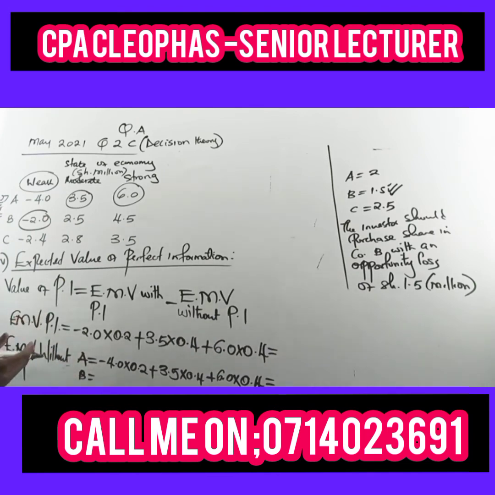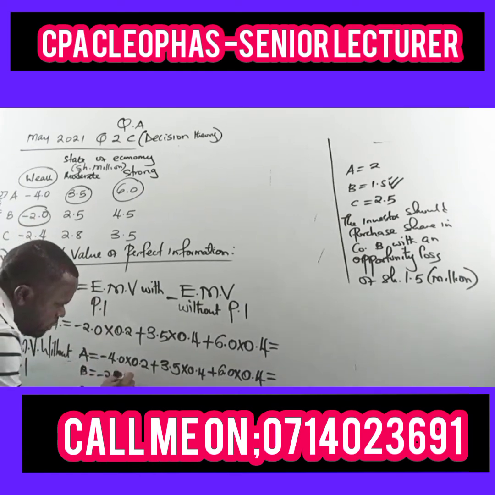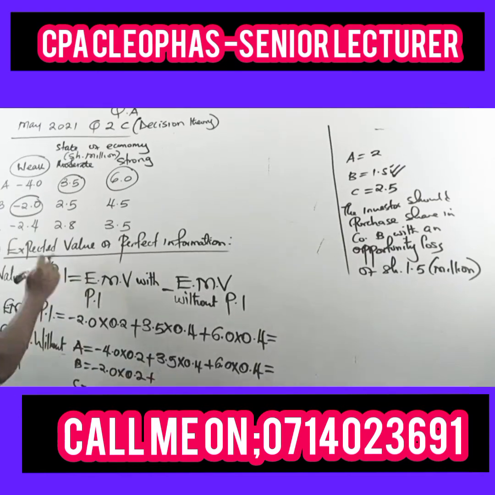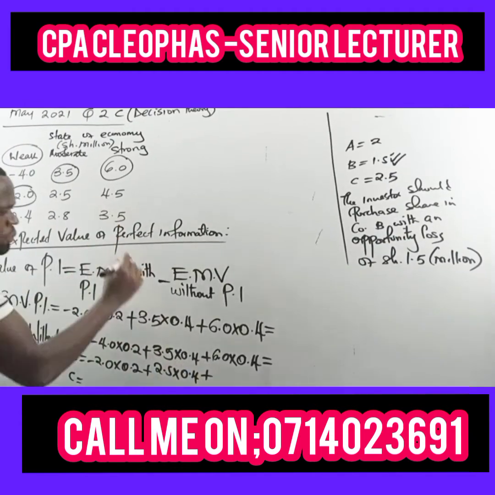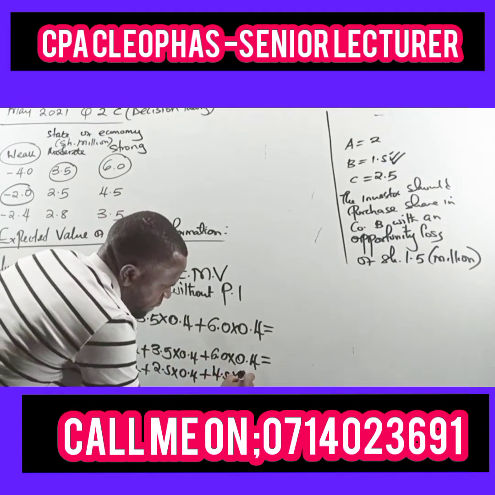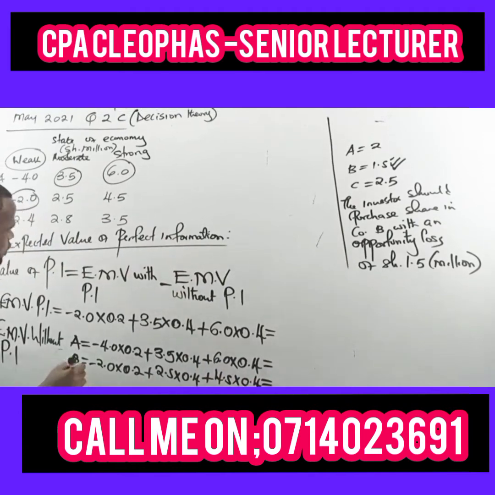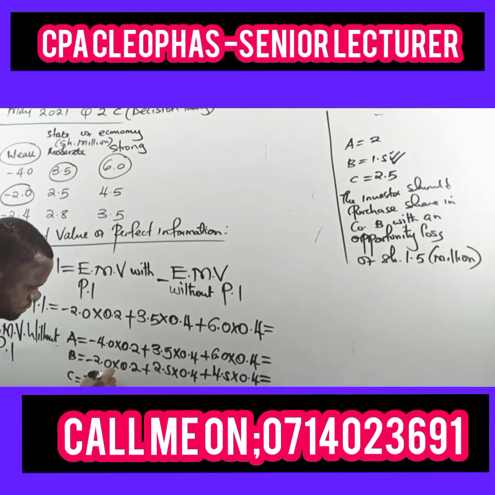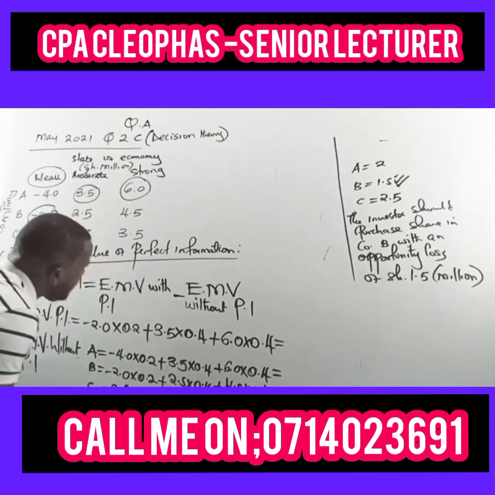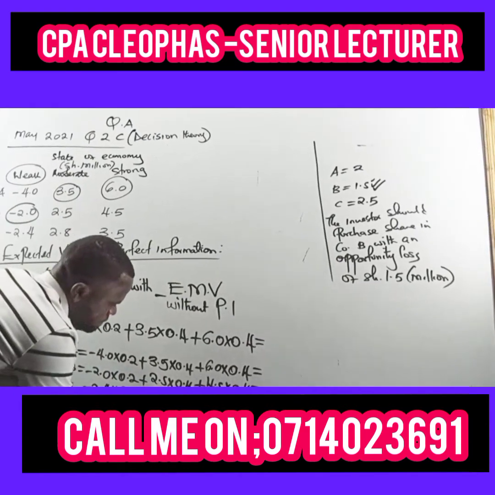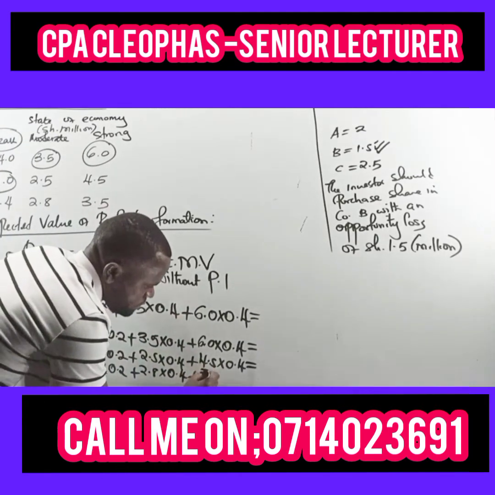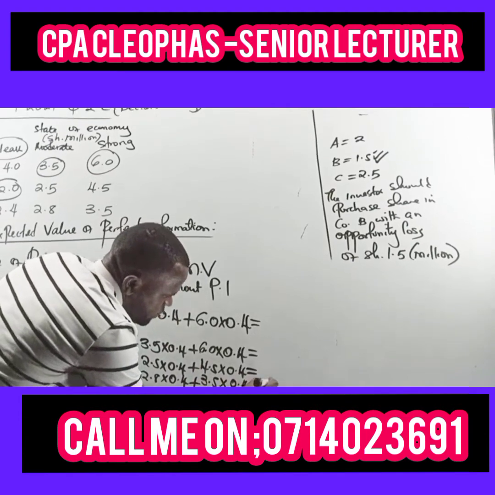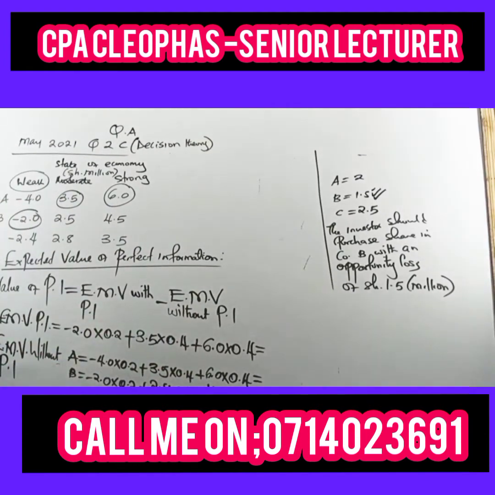Anything expected, you multiply with the corresponding probabilities. So for B, negative 2.0 multiplied by 0.2 plus 2.5 multiplied by 0.4 plus the other one, 4.5 multiplied by 0.4. Then for C, you will have negative 2.4 multiplied by 0.2 plus 2.8 multiplied by 0.4 plus 3.5 multiplied by 0.4. So among these three, we will choose just one.